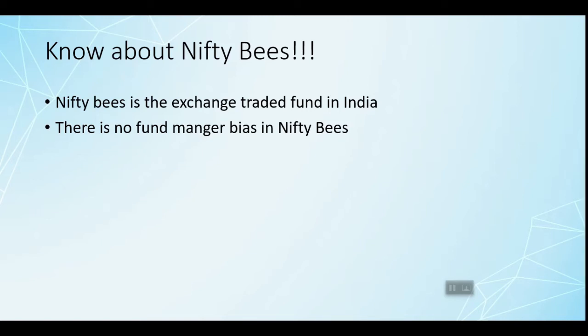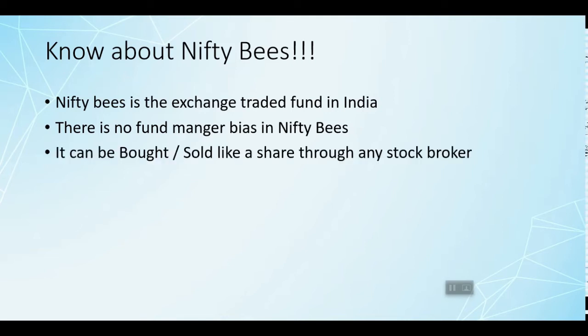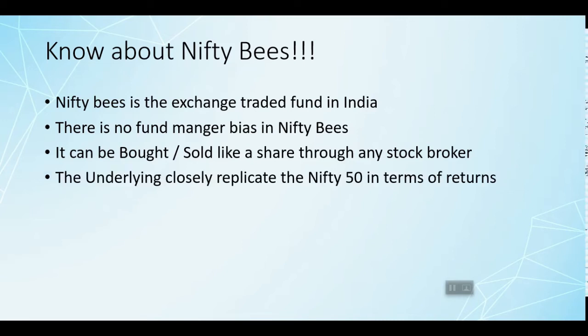And there is no fund manager bias in Nifty Bees. It is an automated traded fund which will automatically buy and sell based on the Nifty 50 performance. Let's say SEBI includes some stocks and removes older stocks, Nifty Bees will automatically do the adjustment based on the Nifty 50. It can be bought and sold like any shares through any stock broker, as it's an exchange traded fund. We can buy and sell at the stock terminal itself whenever the markets are open, and it will closely replicate the Nifty 50 in terms of returns.